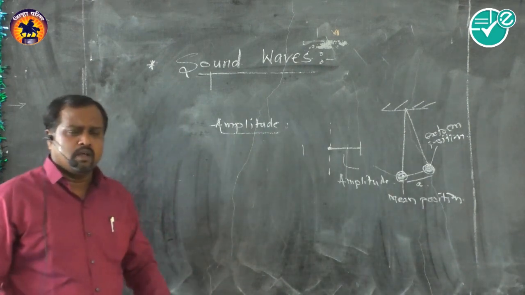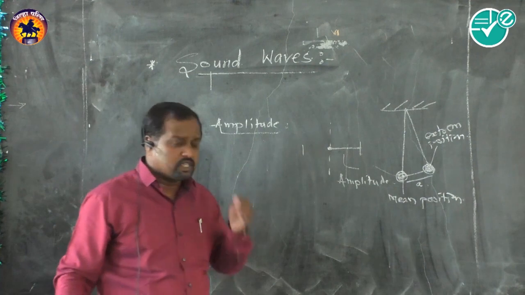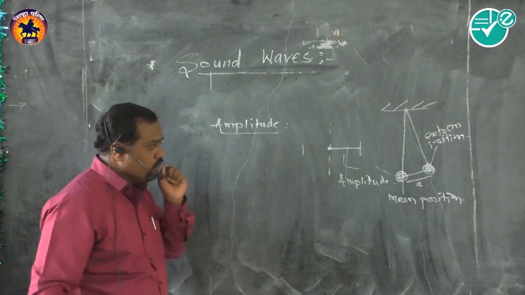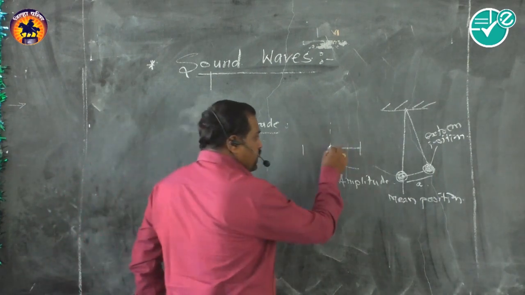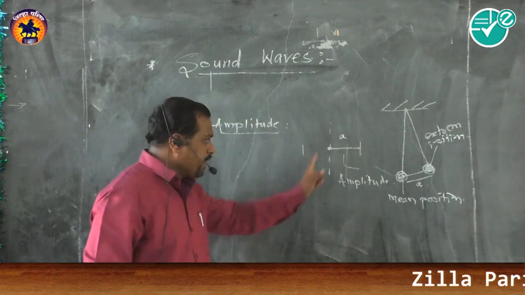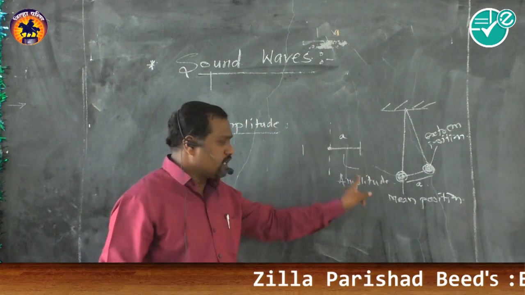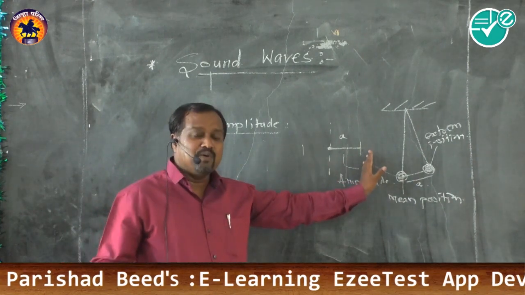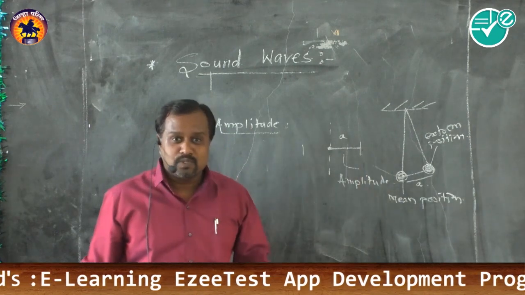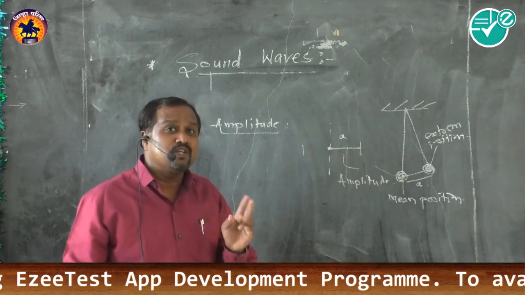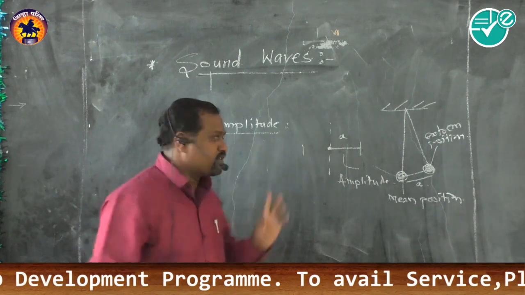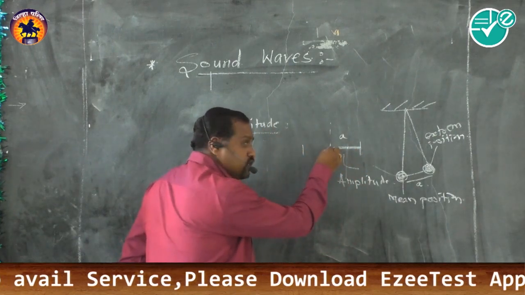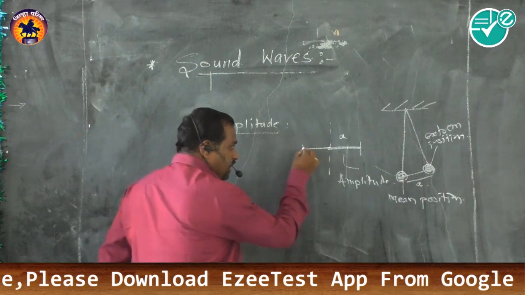So on most occasions, we may get one question like this: the distance covered during one oscillation is. Now we need to find the distance covered during one oscillation. Suppose we consider amplitude A. This is the maximum displacement covered by the particle, called amplitude. The question asked in an examination is, maximum distance covered during one oscillation is. Most students may go wrong and say 2A. But during one set of oscillation, it starts from here, A, then another A, that is 2A, that is a half one, then another A, and another A.